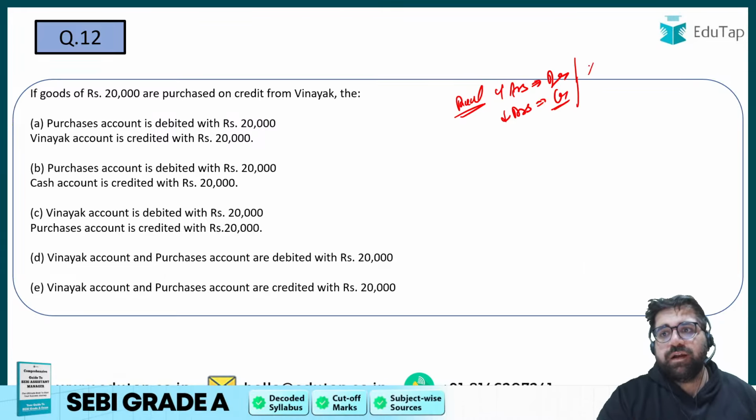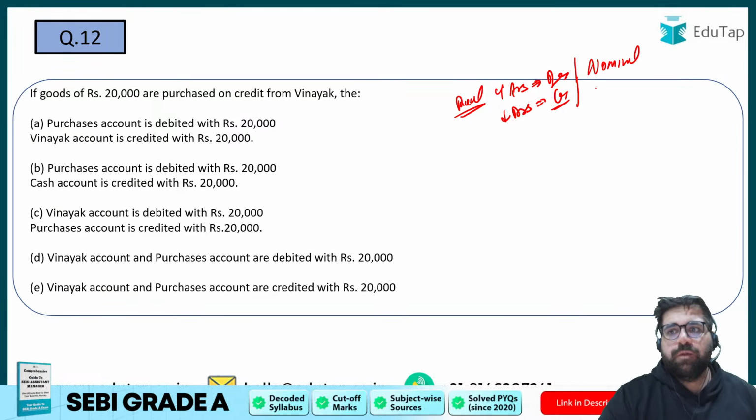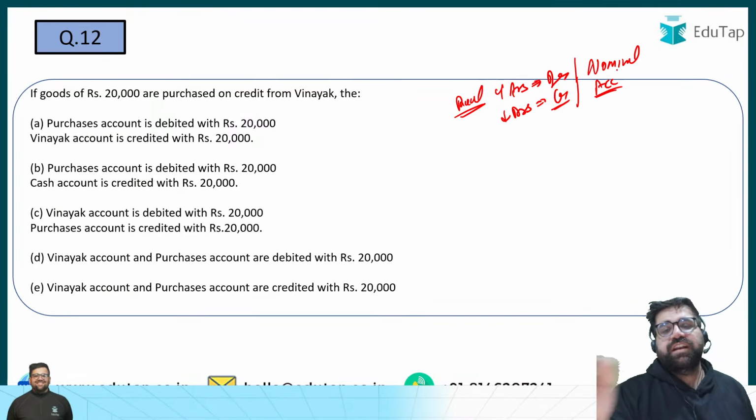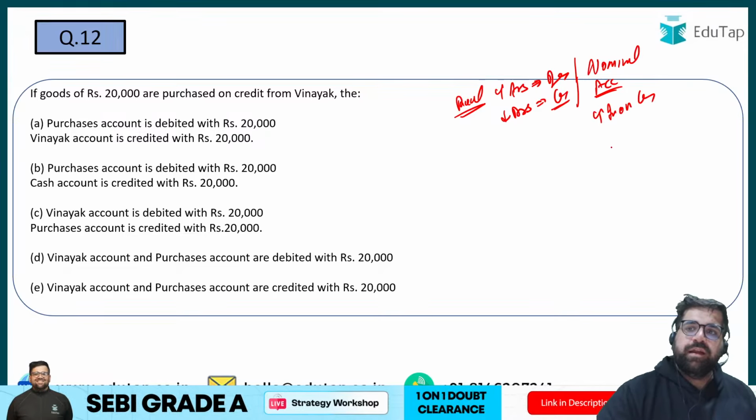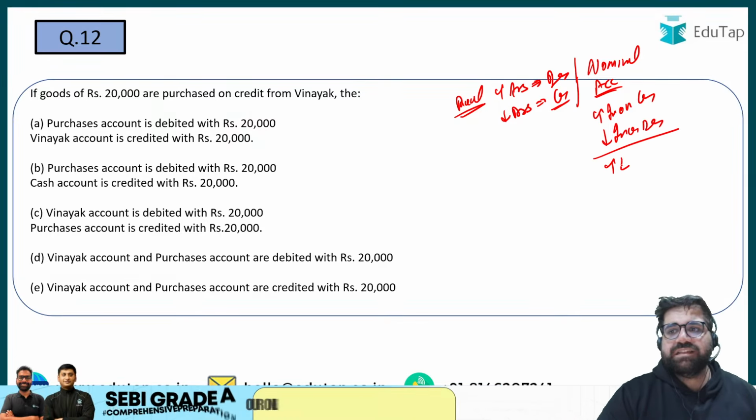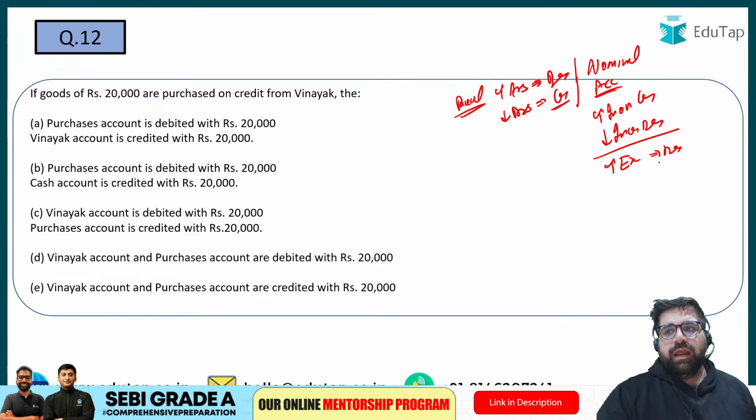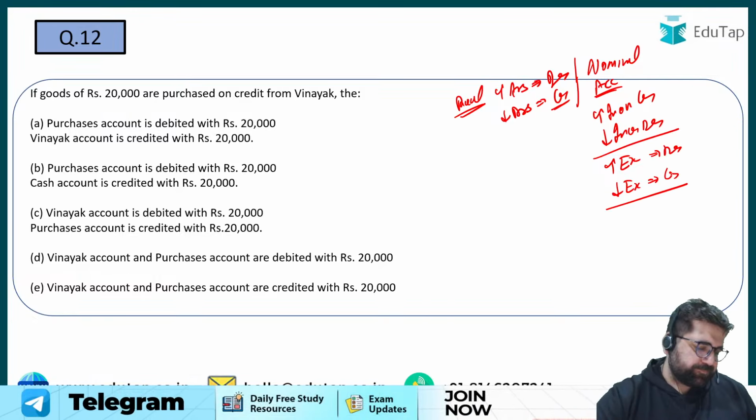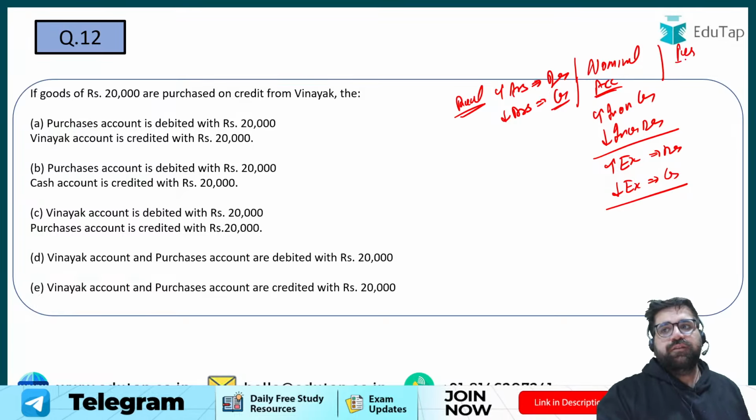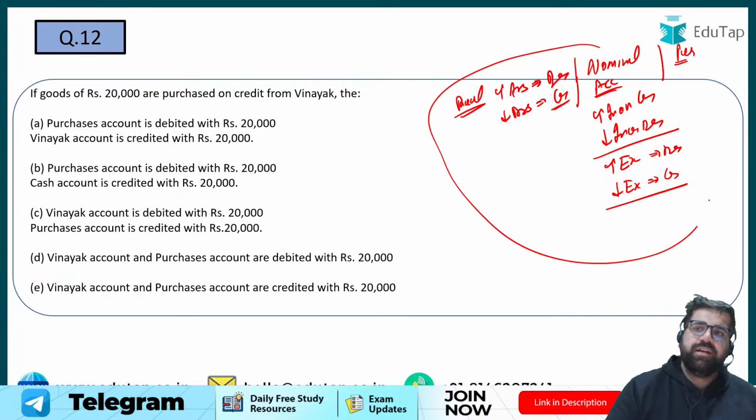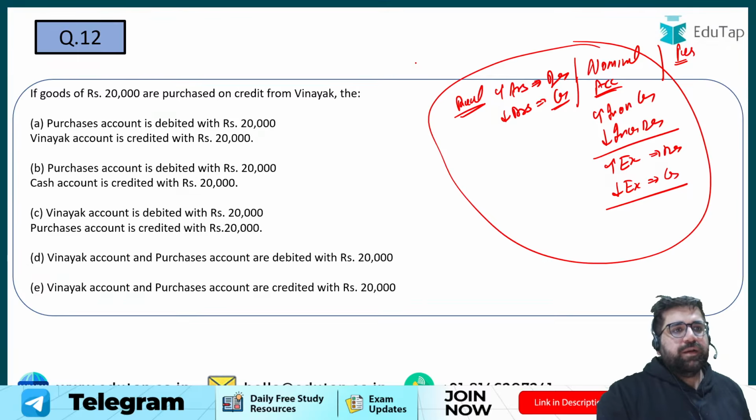If you have nominal account, it deals with your income and expenses. An increase in income is always credited. A decrease in income is always debited. An increase in expenses is always debited. A decrease in expense is always credited. Right? And then we have your personal account as well, which deals with your debtors and creditors. But if you remember these things, then definitely all of your things will become easy.